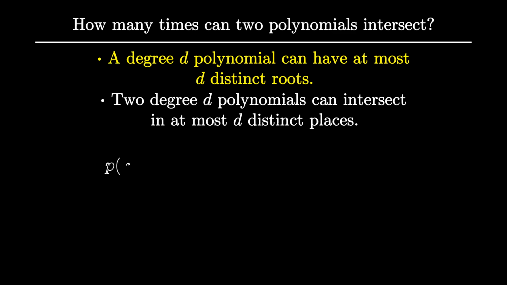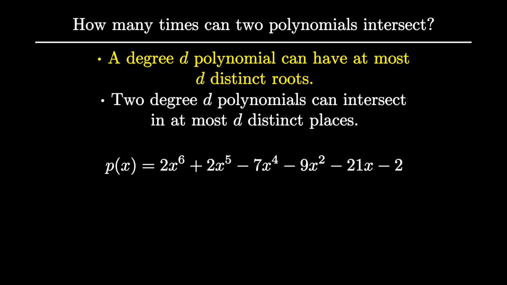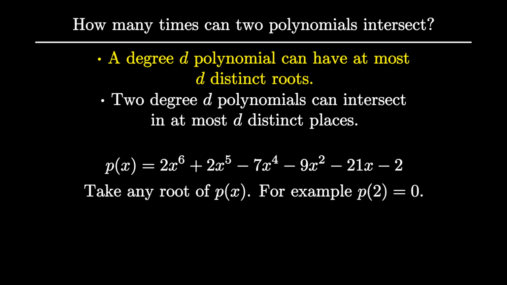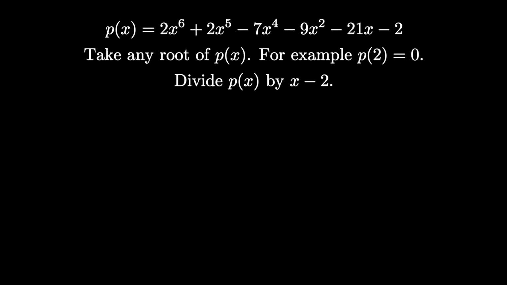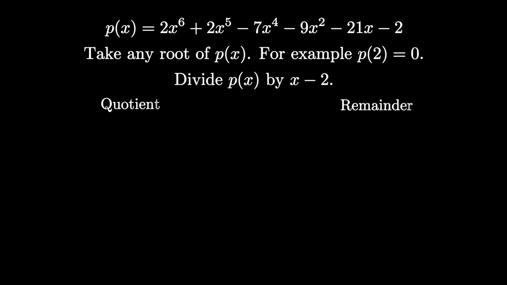Take any polynomial, like this one with degree 6. If it doesn't have any roots, we're done. This polynomial does have at least one root though, the input 2. Our first step is to divide this polynomial by the polynomial x minus 2. The result of this will be very insightful. So how do we divide it by x minus 2? It's quite similar to normal division. Let's start with 0 multiples of x minus 2, so the whole polynomial is the remainder. And as long as we can extract multiples of x minus 2 from the remainder, we will do so.